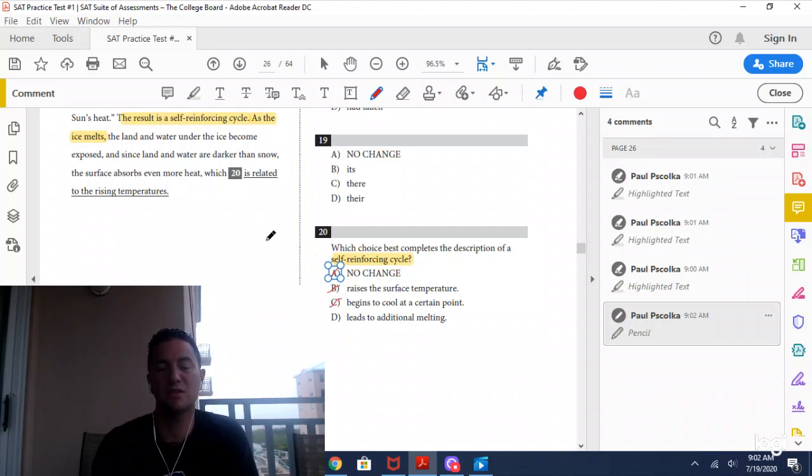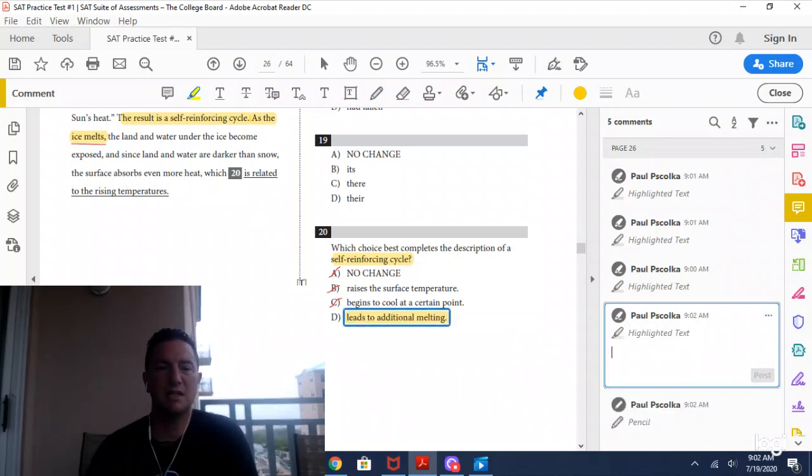Answer choice C is wrong for the same reason. "Begins to cool at a certain point." Maybe it does, maybe it ends a sentence well, but again, we started with "as the ice melts," and answer choice D works best because if it leads to additional melting, then we know that it is indeed a cycle.